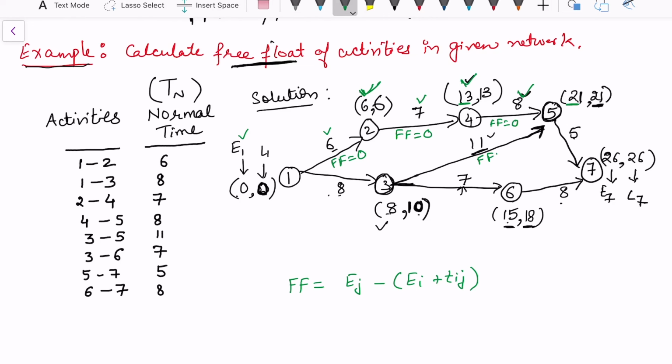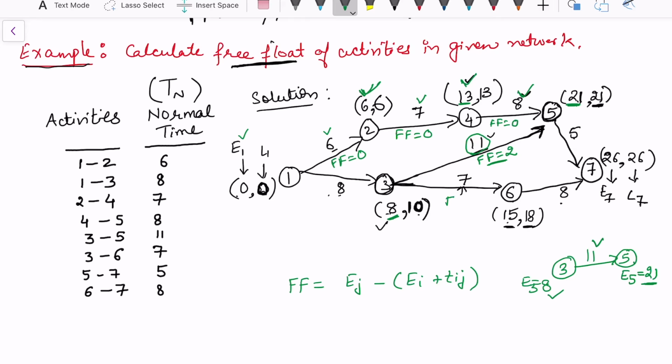In this case, let us see what the free float is. 8 is the earliest of the ith node. The time duration 8 plus 11 is 19, minus the jth node 21. But this is not the same, so there is a gap because this is 21. So we can see separately also for activity 3 to 5. We have the earliest of this as 8. The time taken by the activity is 11, and in this stage E5 is 21. 8 plus 11 is 19, but it is not 19. This activity can generate the new activities after 21 days. So there is a gap, and this free float gap is 2 days.